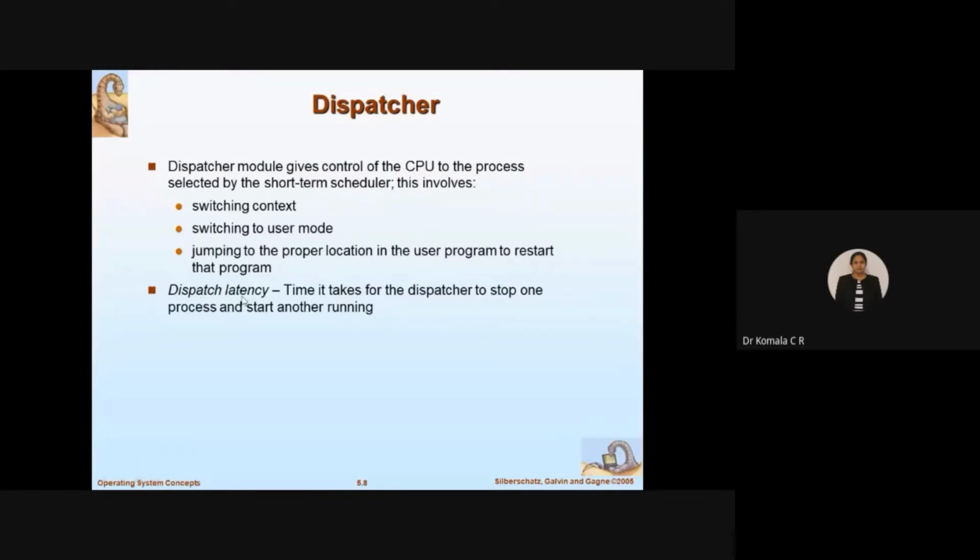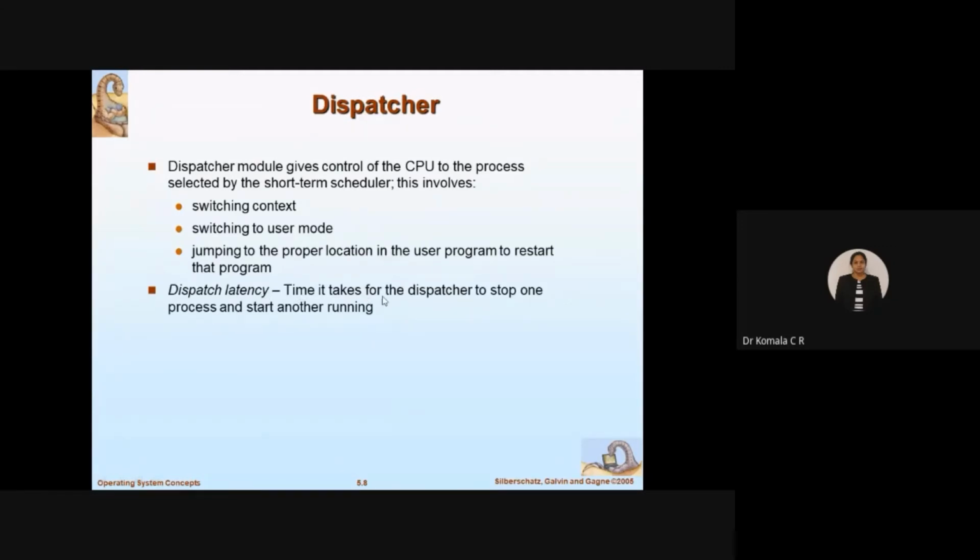Now let us understand what is latency. Dispatch latency. Latency is nothing but some time taken. What is the period of time? For short-term, I explained, it will take less time to give a response, and long-term will take more time to respond. How much time does it take to give the control from user to kernel or from kernel to user? That is called latency. Anyway, you know that with zero delay you cannot give the control. Some fraction of a second will be the delay for the control to be given between these two modes, right?